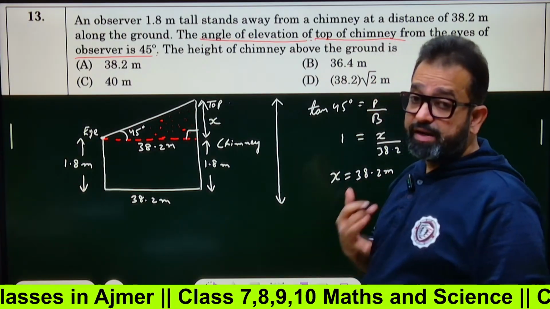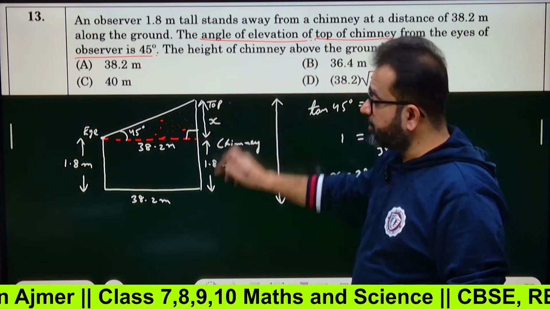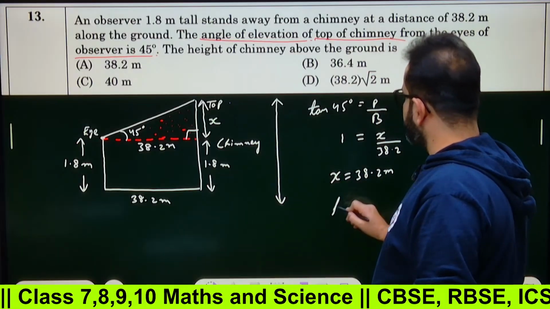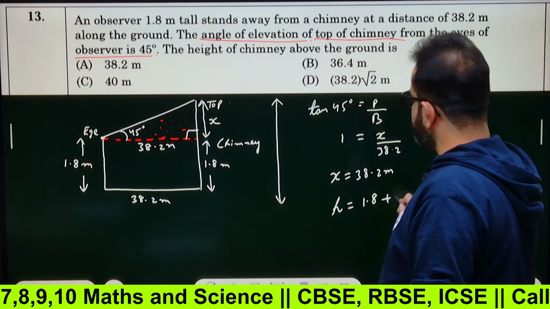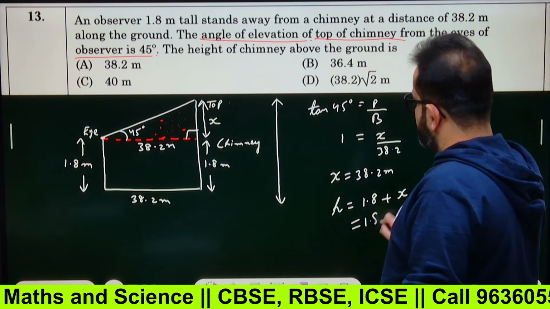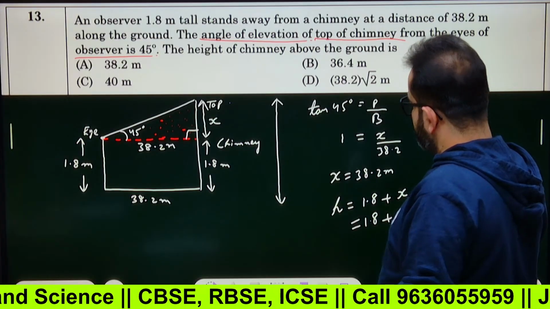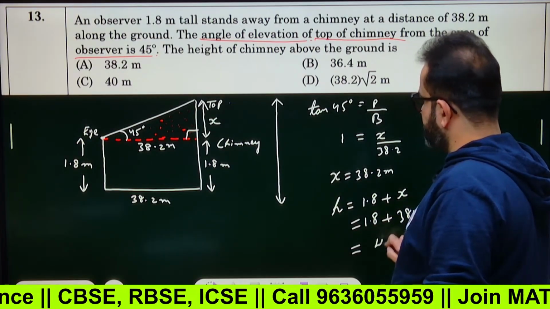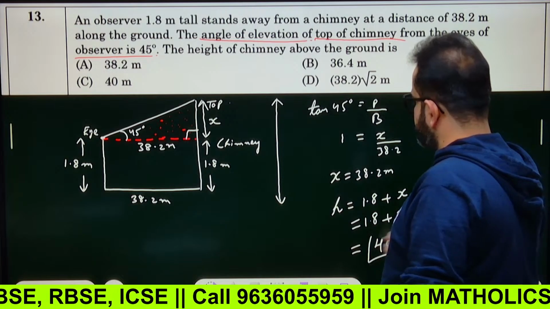But you have to find the height of chimney above the ground. It will be total 1.8 plus x. Total height will be 1.8 plus x. That means 1.8 plus 38.2 would mean this will be 40 meters. Answer. Copy it.